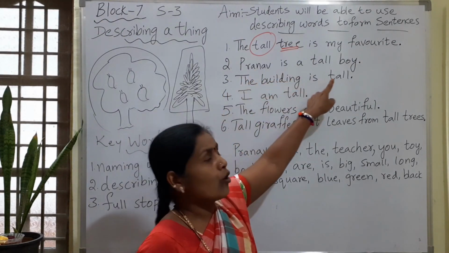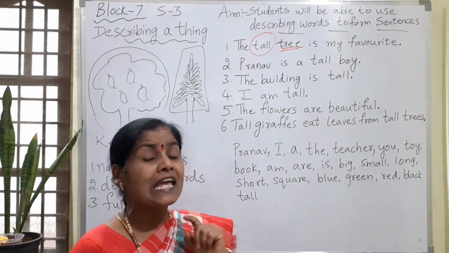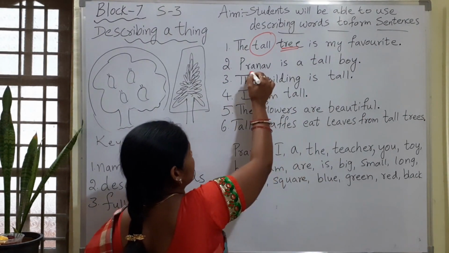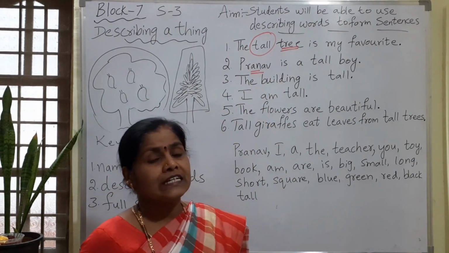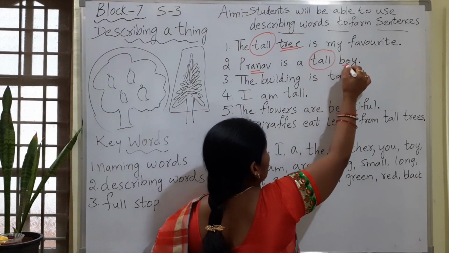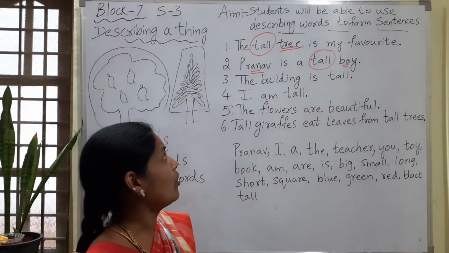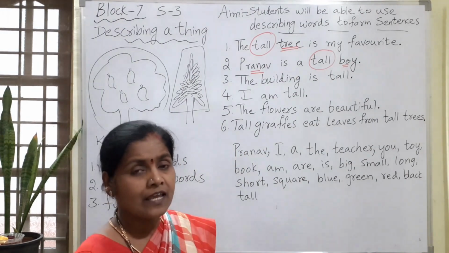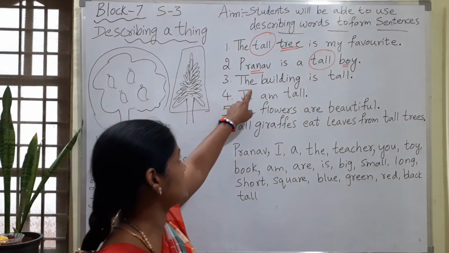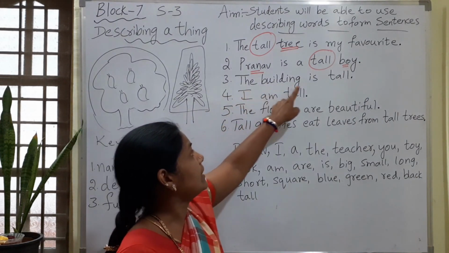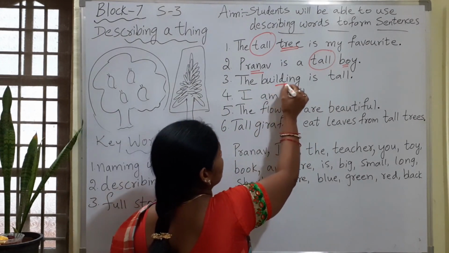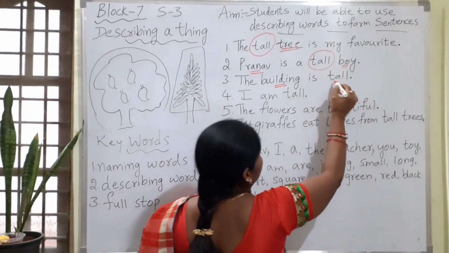Now next sentence. Pranav is a tall boy. So what is the naming word here? Naming word is Pranav. And what is the describing word? It is tall. Boy is also a naming word. It is a common naming word. Now if we go to the next sentence, the building is tall. How is the building? The building is tall. Building is the naming word and tall is the describing word.